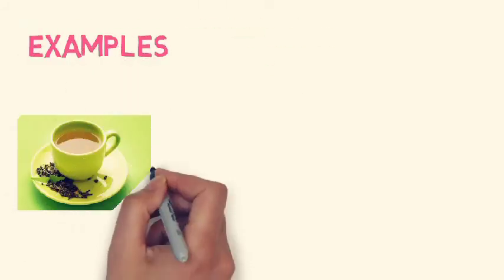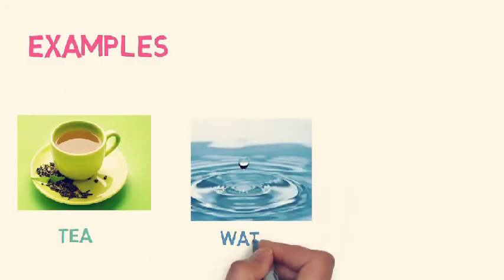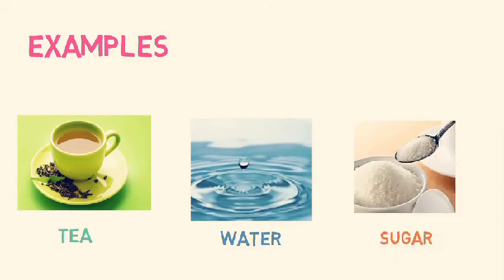Examples: tea, water and sugar. You can see in the examples, you cannot count water, you cannot count tea, and you cannot count sugar. So they come in the category of uncountable nouns.